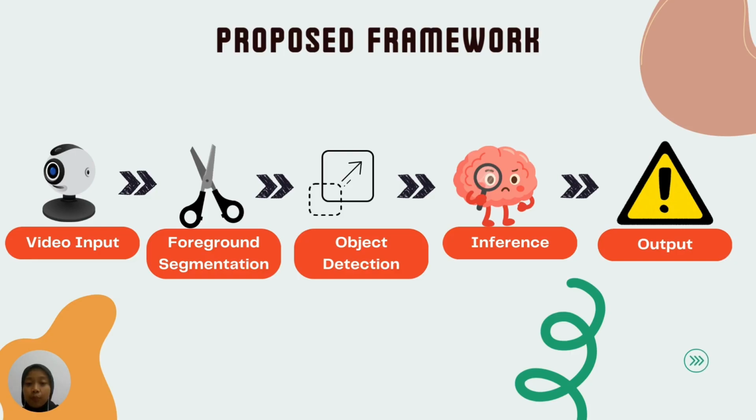And finally, the output layer delivers clear, actionable insight. Anomalies are highlighted with visual overlays like masks, making it easy for operators to understand what's happening at a glance. Alerts can also be logged or sent as notifications.